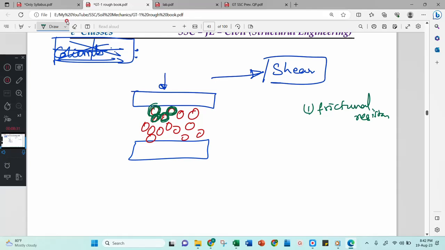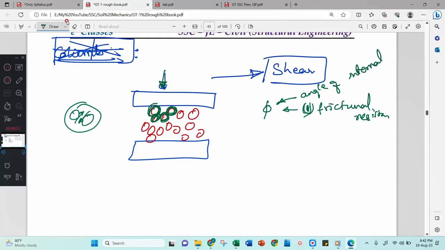When I apply force, this rough surface will resist that rough surface. Therefore, a frictional resistance will be developed. The total force you are applying will be resisted by frictional force. This frictional force is measured in terms of phi. This phi is considered as the angle of internal friction.